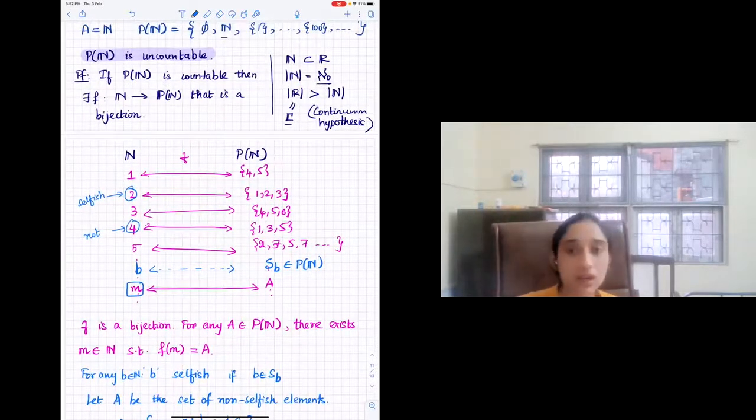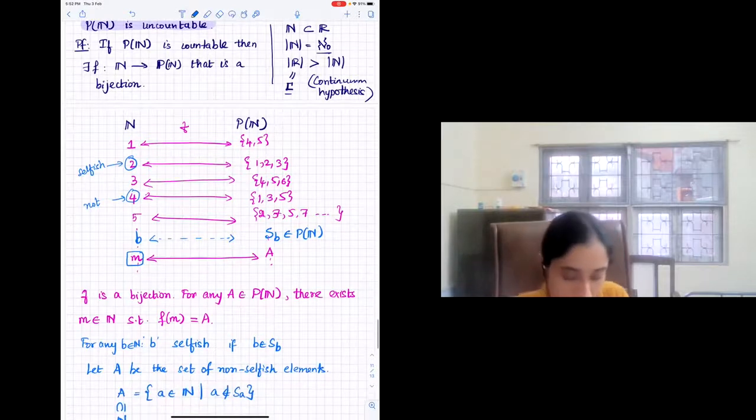Ma'am, I have a doubt. Suppose there are no non-selfish elements, like every element is selfish. So in that case A is empty. What if we include 0 into the natural numbers and assign 0 to the empty set? In that case, can we conclude that N union 0 has a bijection with P of N?